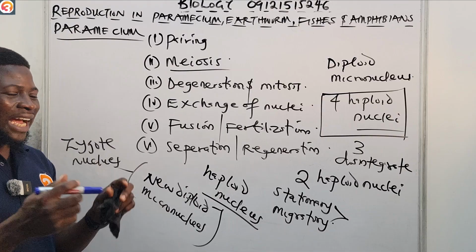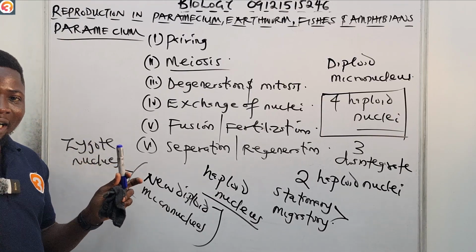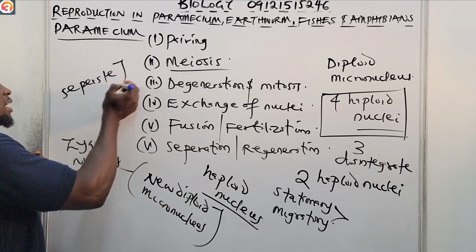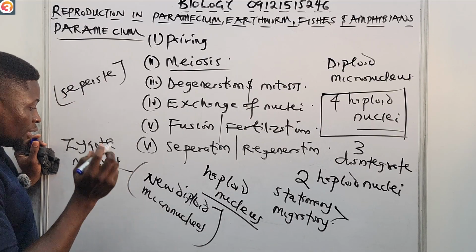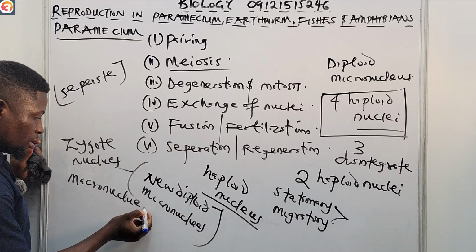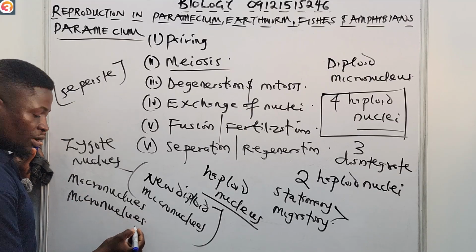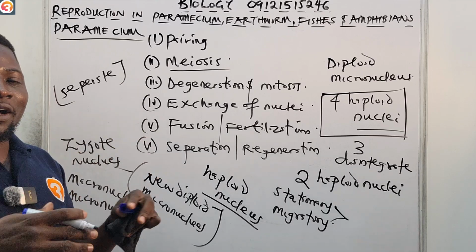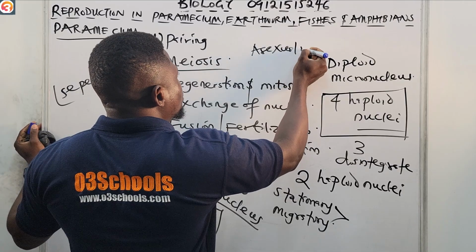In separation and regeneration, what happens basically is that the two paramecium will separate from each other. And then this new diploid micronucleus will now form a macronucleus and a micronucleus. Once this is formed, each of those paramecium can now resume asexual reproduction.